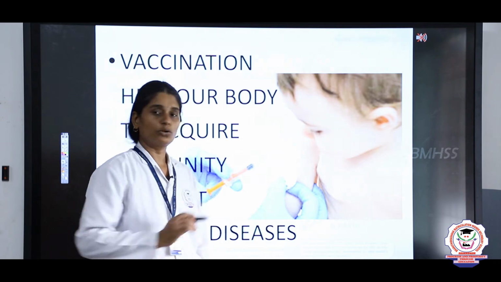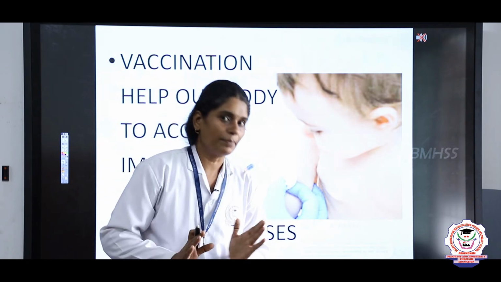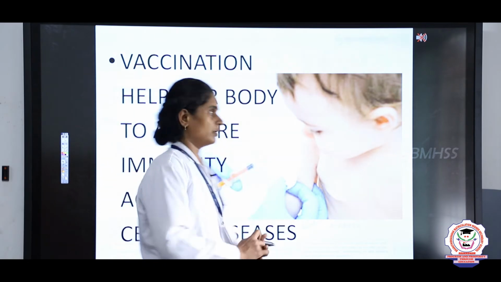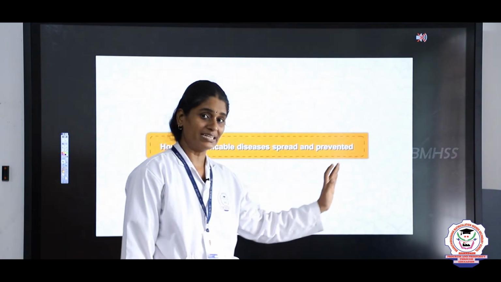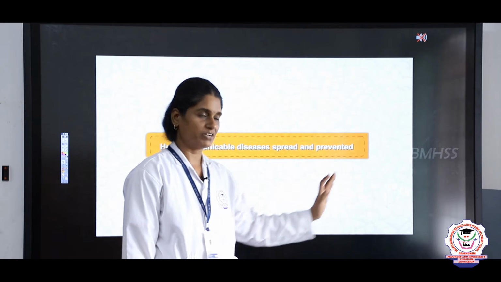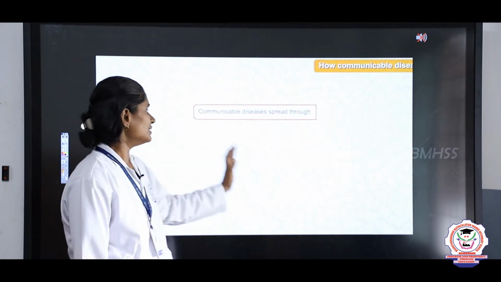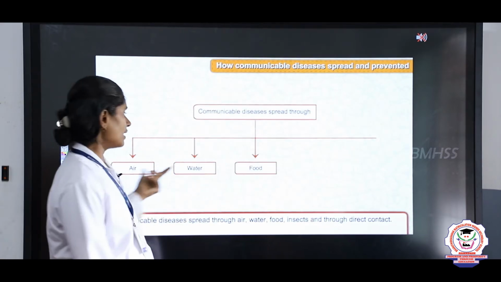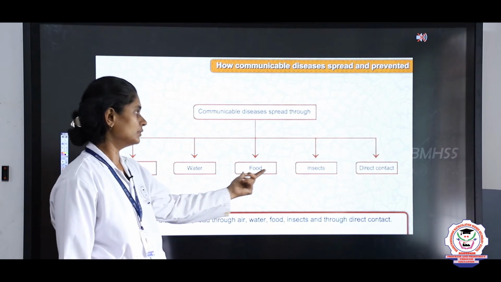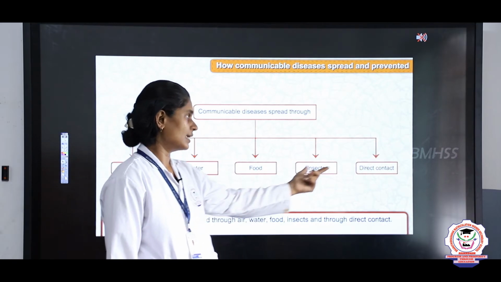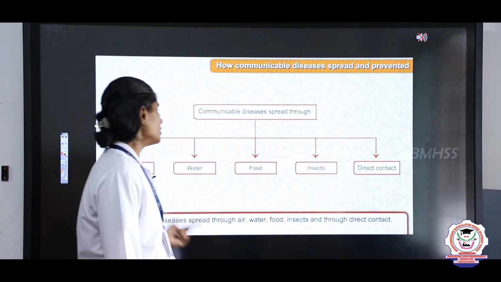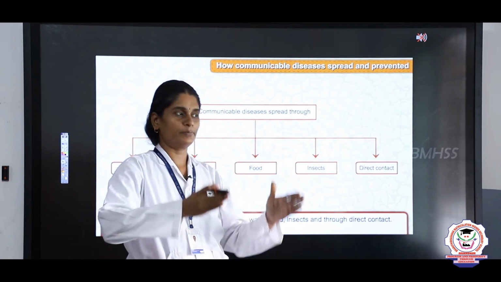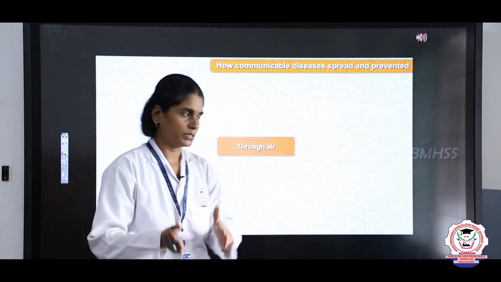So now we are going to see a small recap about what we discussed today. We discussed how communicable diseases spread and we saw the prevention. Communicable diseases spread through air, water, food. They can spread through insects and through direct contact, right? Communicable diseases are the diseases that spread from one person to another person, right?